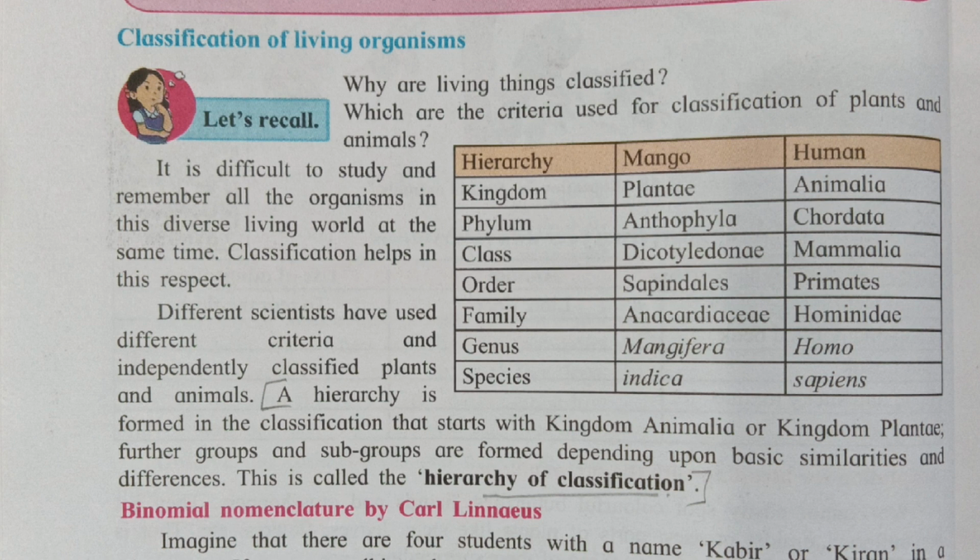It is difficult to study and remember all the organisms in this diverse living world at the same time. Classification helps in this respect. Different scientists have used different criteria and independently classified plants and animals. A hierarchy is formed in the classification that starts with kingdom Animalia or kingdom Plantae. Further groups and subgroups are formed depending upon basic similarity and difference. This is called the hierarchy of classification. This is an important answer. Mark this answer.